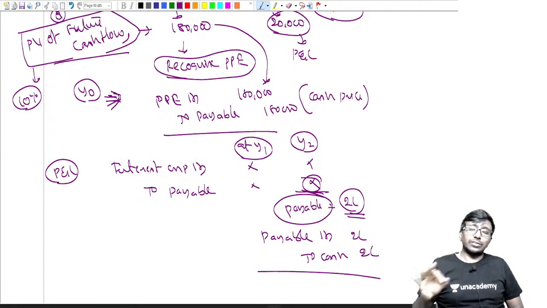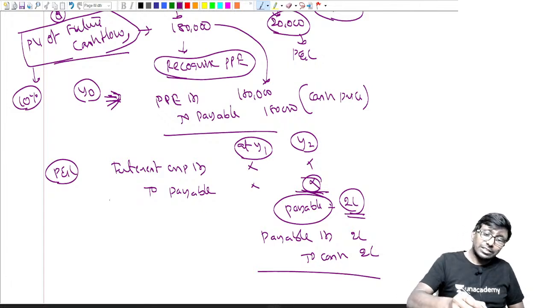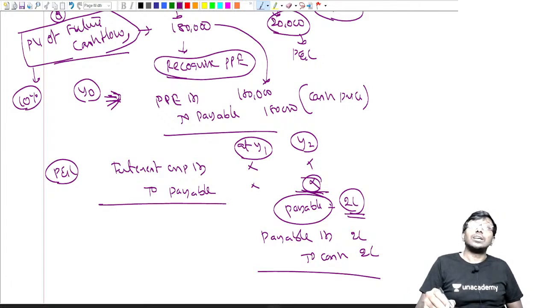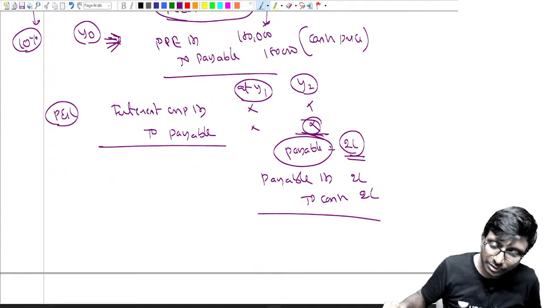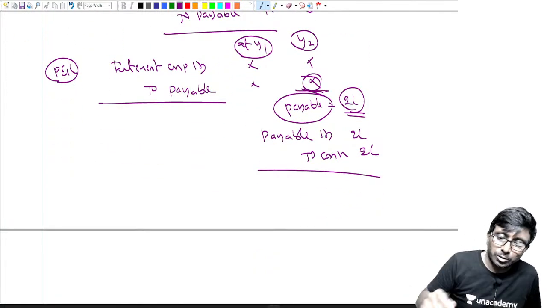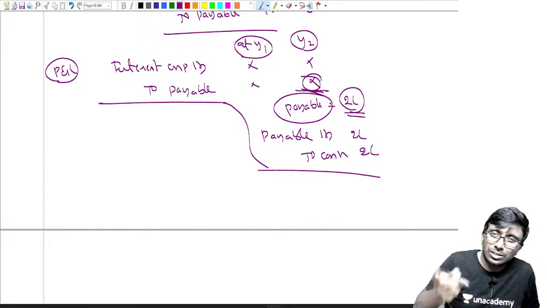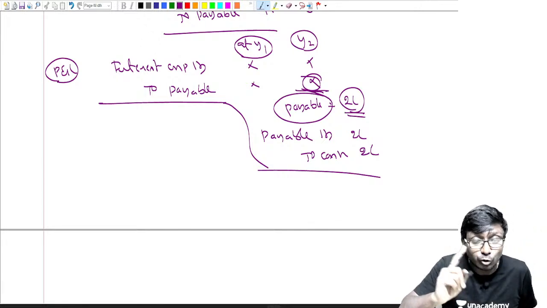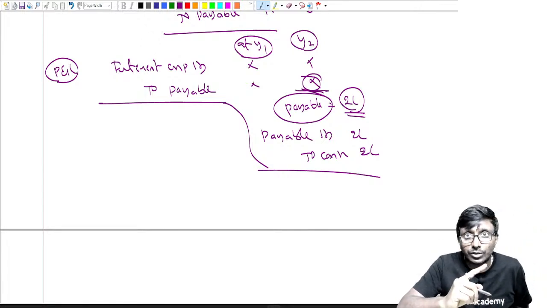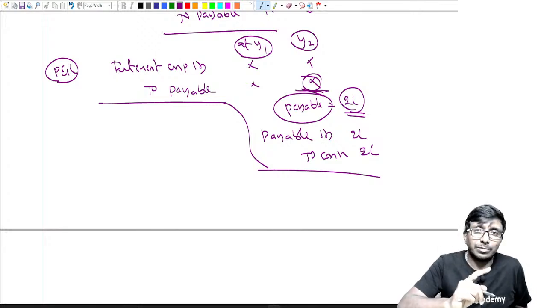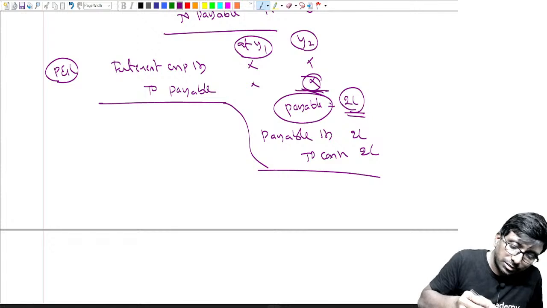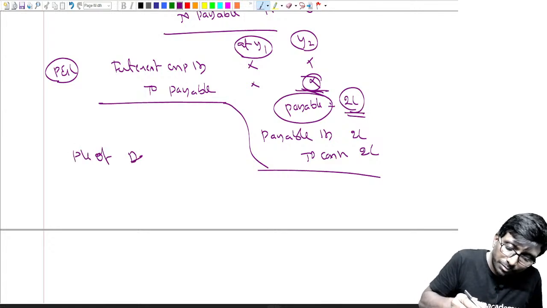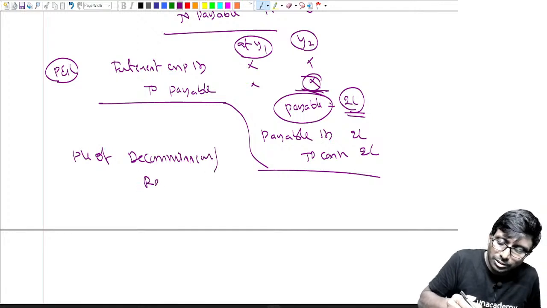Remember, if there is a deferred credit period, you have to recognize it at cash price. That is one important point. The second most important point is present value. This we will discuss under Accounting Standard 29 in May, but here we have to discuss a little bit. That is present value of decommissioning, or present value of restoration.